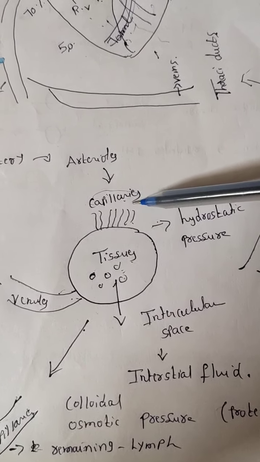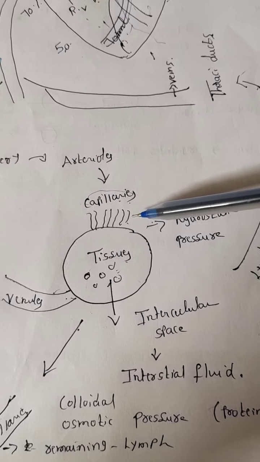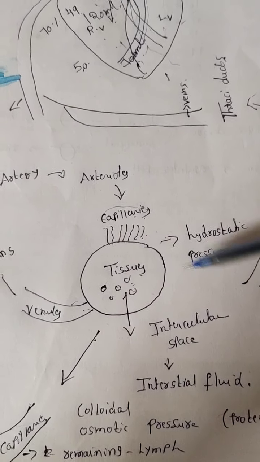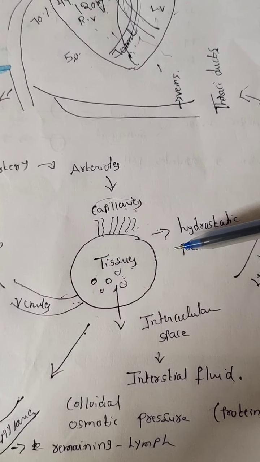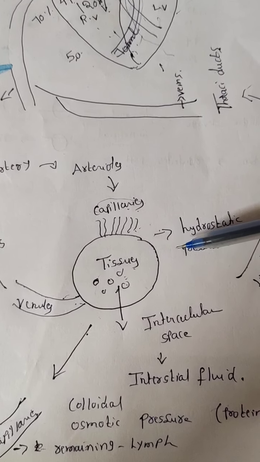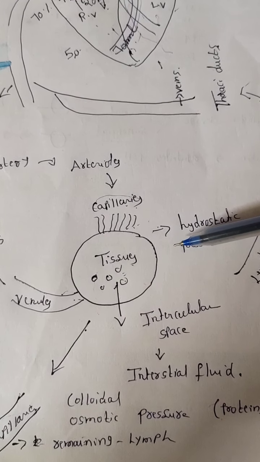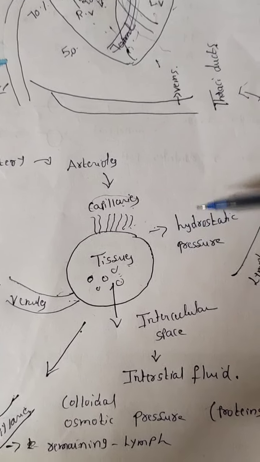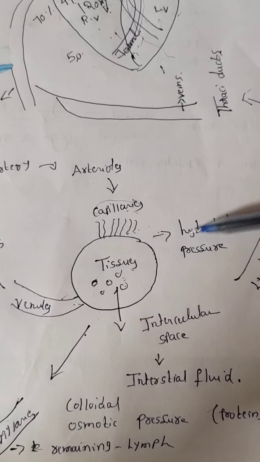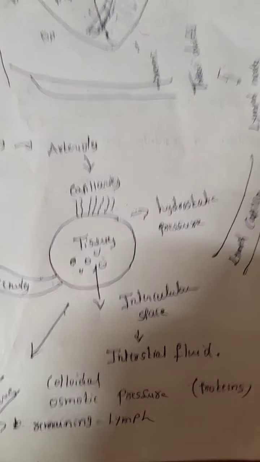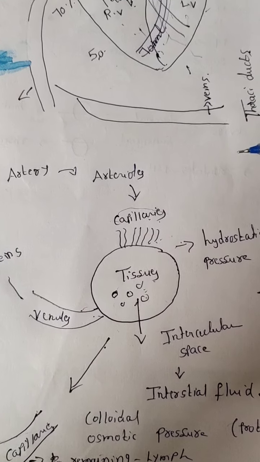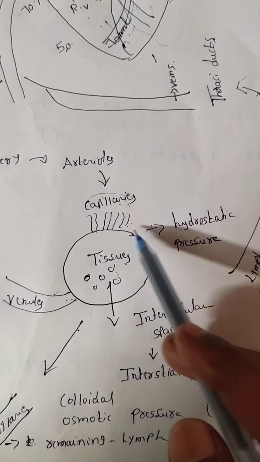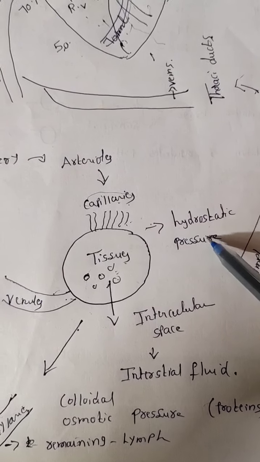Now inside these capillaries, what blood is present? Oxygenated blood. Blood mostly consists of what? Plasma. 55% is plasma, and the remaining 45% is blood corpuscles, called RBC, WBC and platelets. Now in plasma, 92% water is present. That's why plasma has more water. This water gives a pressure, and that pressure is called hydrostatic pressure.